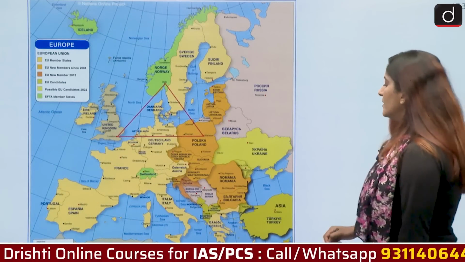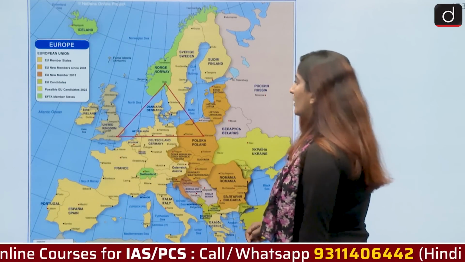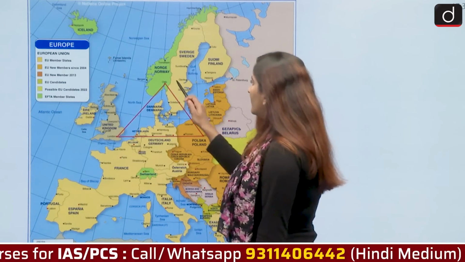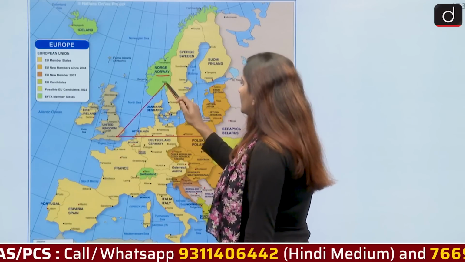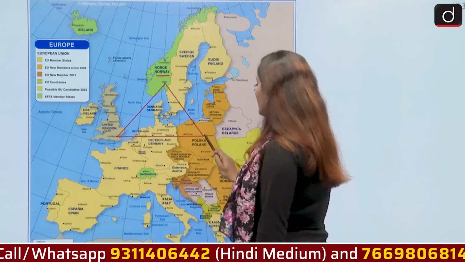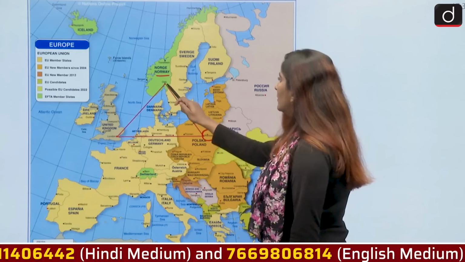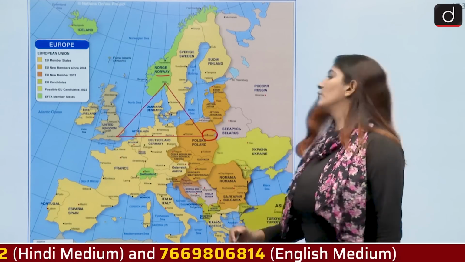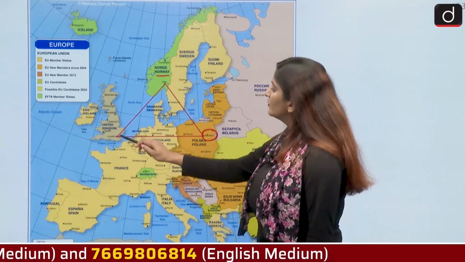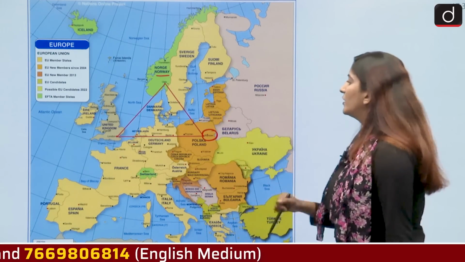So yes, this is the particular map that we are talking about. A person draws a line from London to Warsaw, of Poland, then from Warsaw to Oslo, the capital of Norway, and then from Oslo to London. Now it appears like an equilateral triangle.